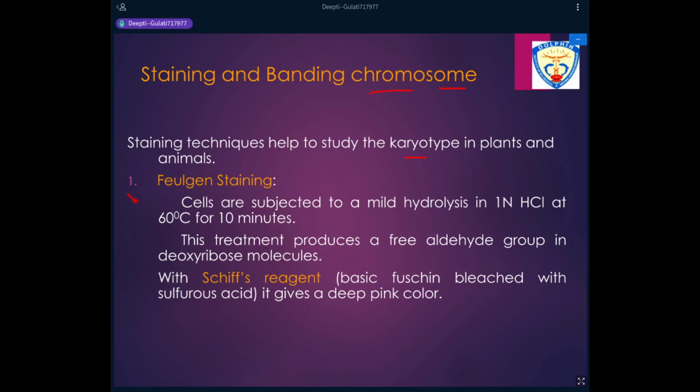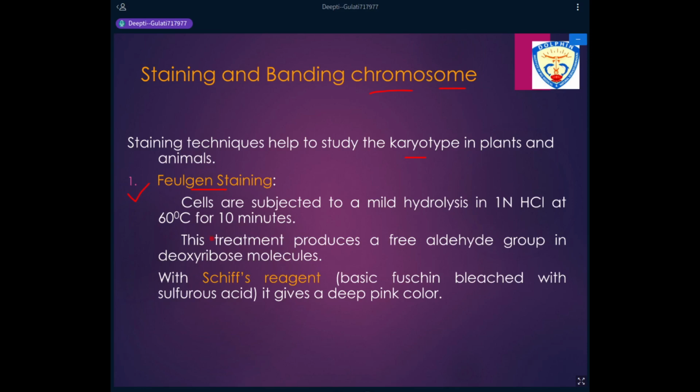One of these staining techniques is Feulgen. Now this Feulgen staining technique is important to distinguish between DNA and RNA, because DNA gets stained by the Feulgen staining, and RNA does not get stained by Feulgen staining.